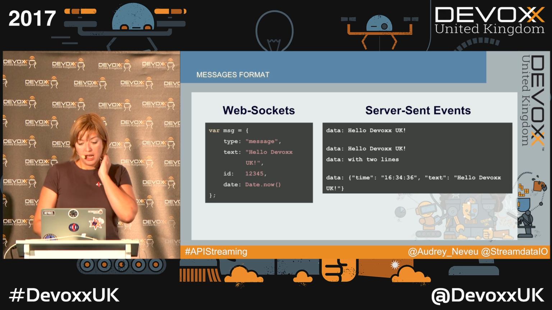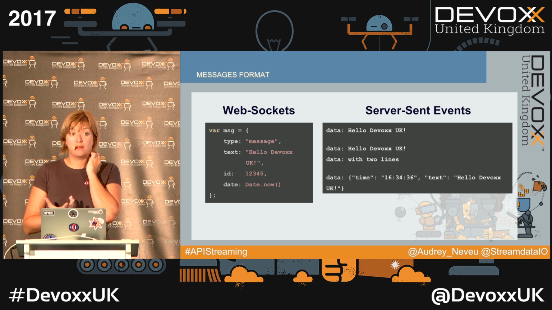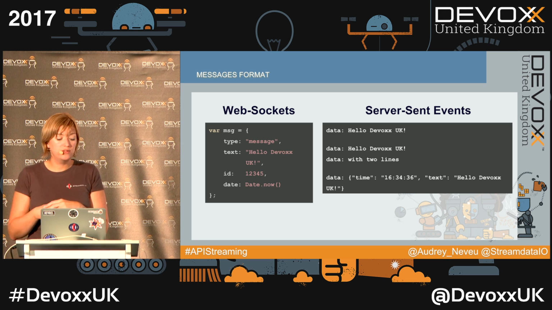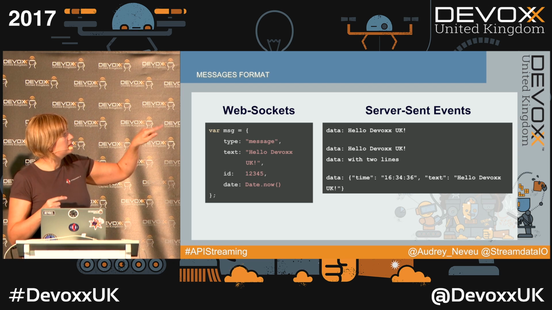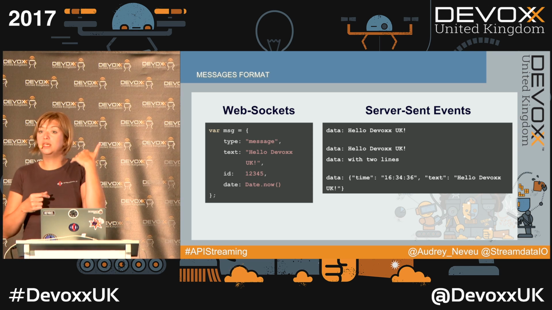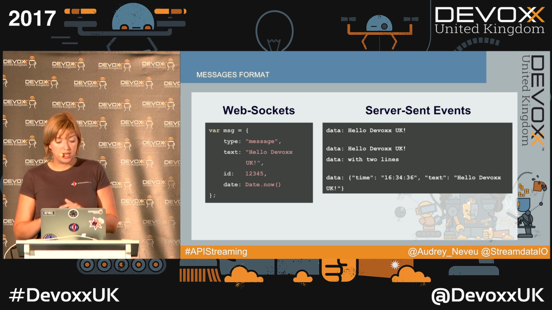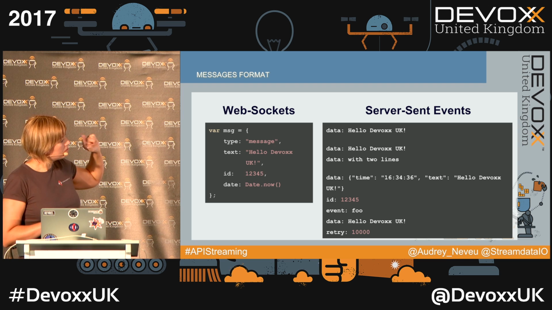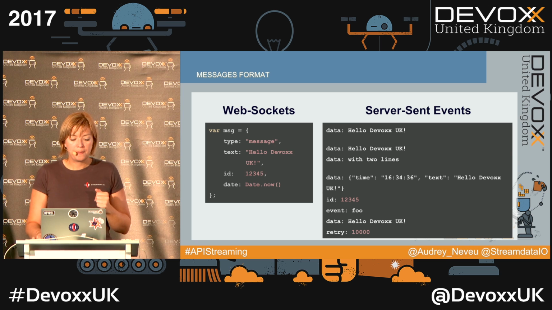Looking at message format. In WebSockets, nothing is defined. So it's up to you to define what your message will look like, to define fields in it. In server-sent events, a message is every line of text beginning with the data prefix. So it could be a single-line message, it could be 2 lines, it can be a JSON object, everything would work. And the very nice thing is that we get 3 other fields we can use in server-sent events. The first one is id, the second one is event, and the third one is retry. We're going to talk about them just after, so keep them in mind.